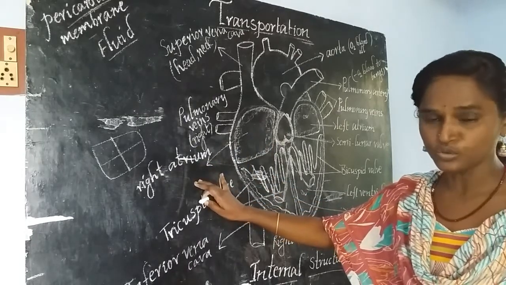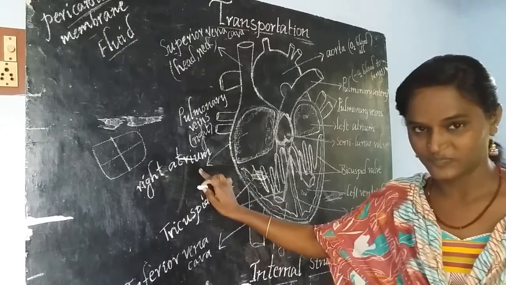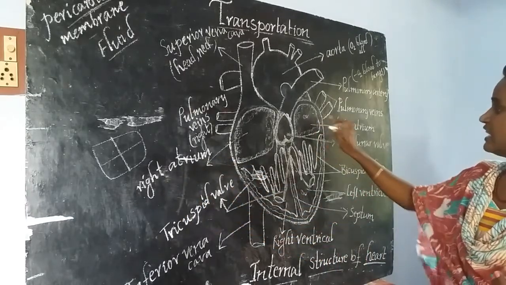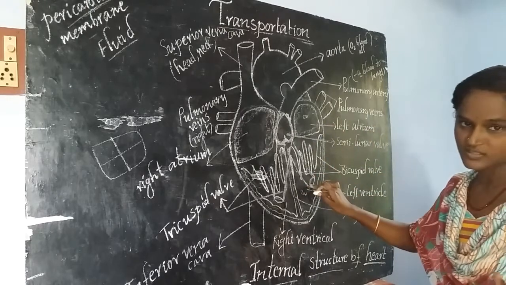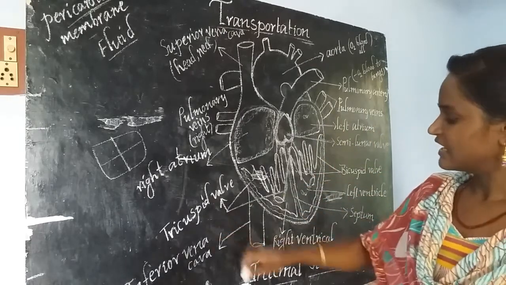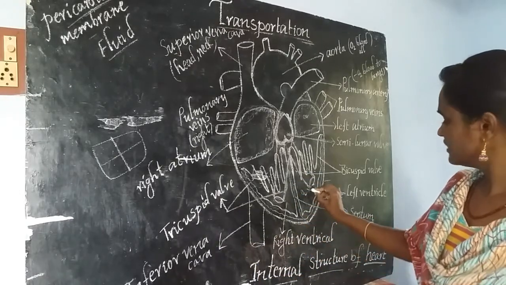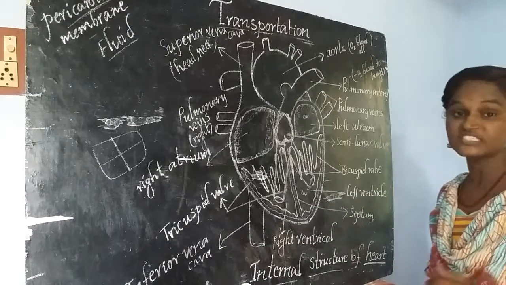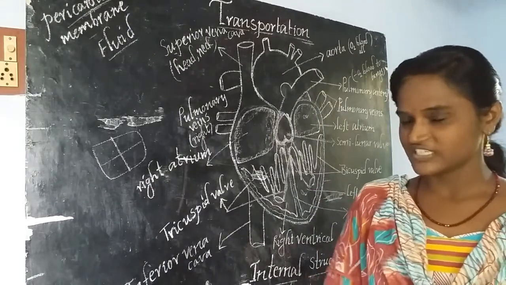Whatever is convenient to you, you may use. Here I am saying right atrium. And this one is the left atrium. If we come to the lower 2 chambers, this one is the right ventricle, and this one is the left ventricle. Right ventricle and left ventricle.